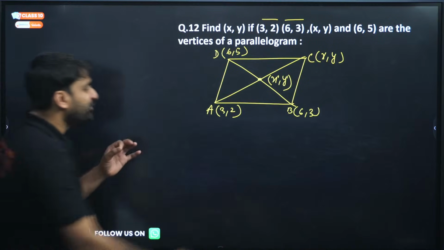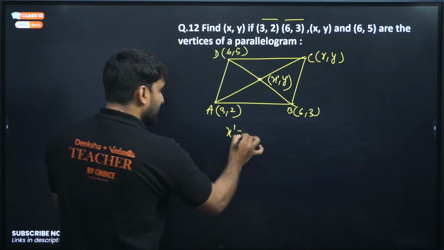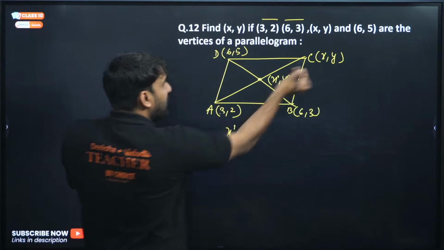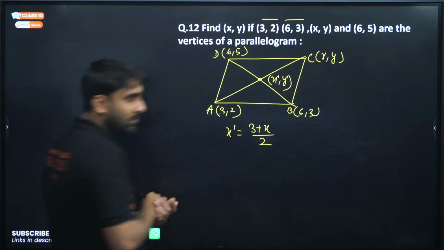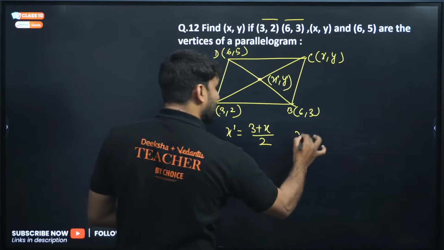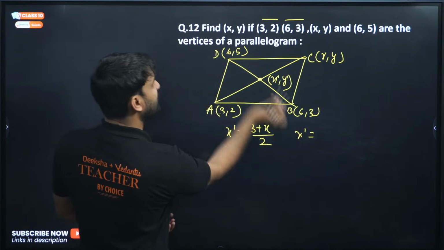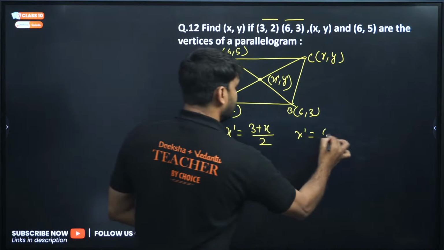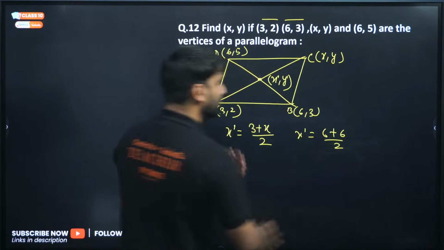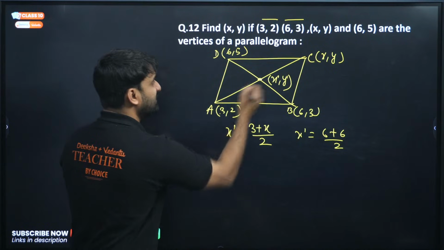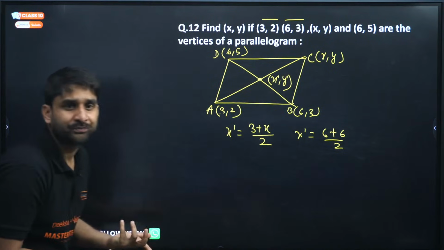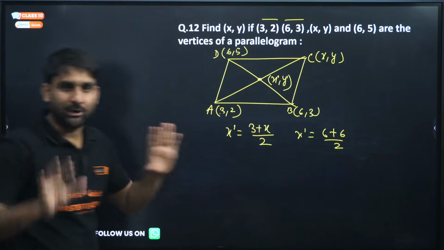So x' can be written as (3 + x) divided by 2. And x' can also be written as the midpoint of this: (6 + 6) divided by 2. Yes, because this point is the midpoint of this and this also. Are you getting my point?